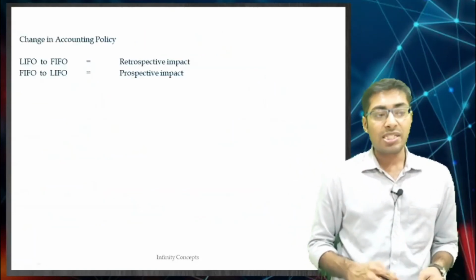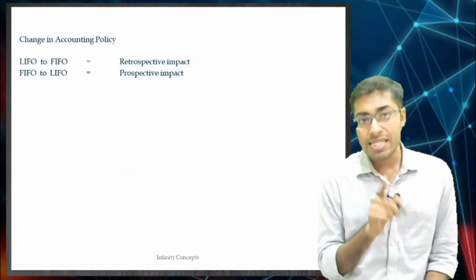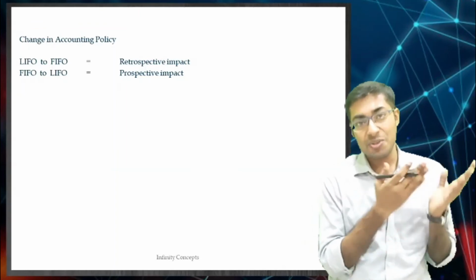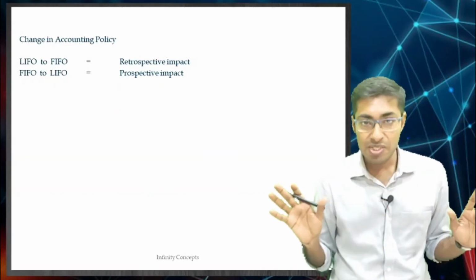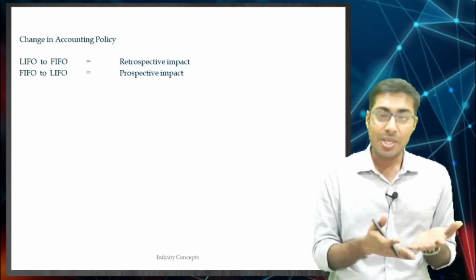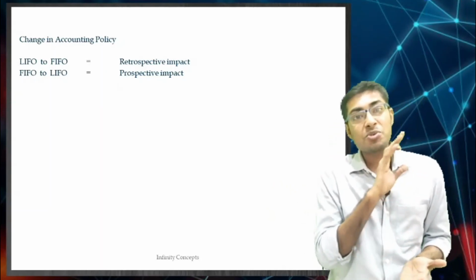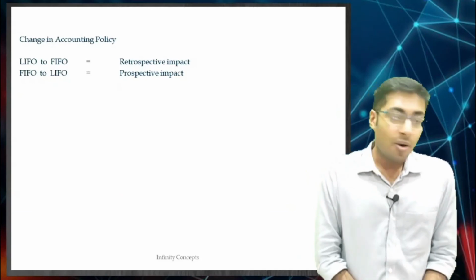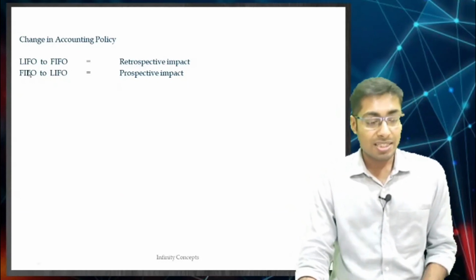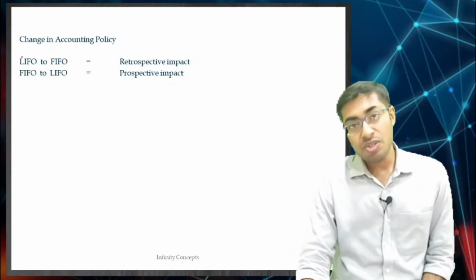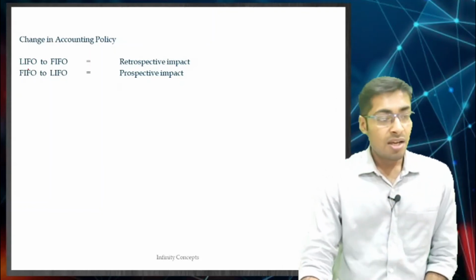Changes in accounting policy. Now remember, LIFO is something which is used only in the US, under US GAAP. Not just in the US, if someone in the US is using IFRS, then we can't stop them. IFRS can be used anywhere. When I say people staying in the US, it means people who are using US GAAP, not necessarily that they will compulsorily have to use US GAAP only. So if someone is using US GAAP, they are using LIFO, and that is the reason they would have accepted US GAAP as well.